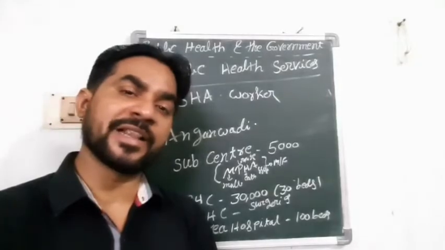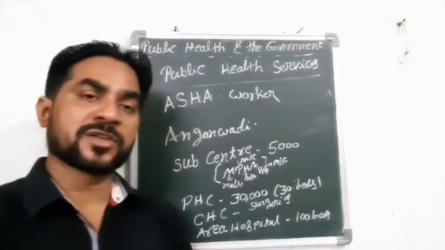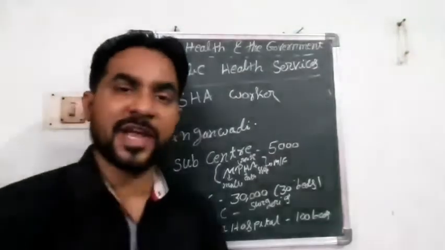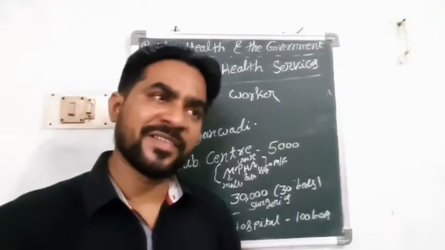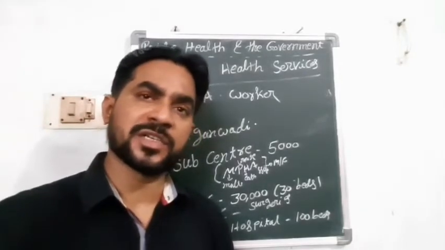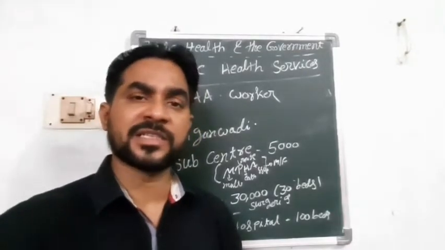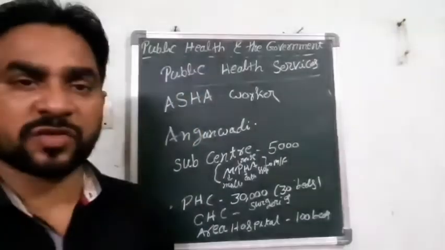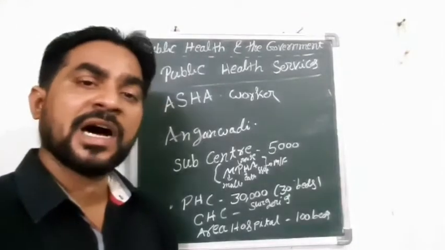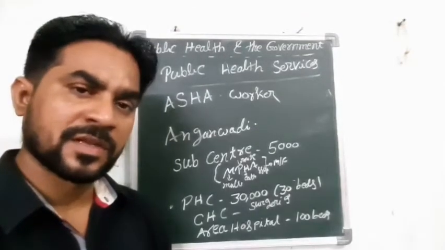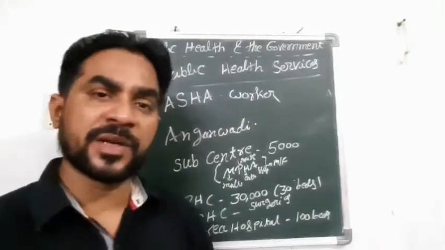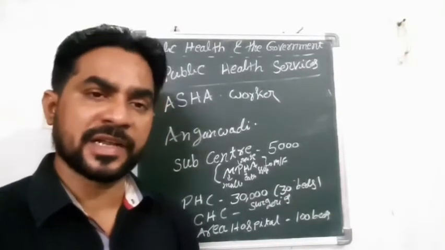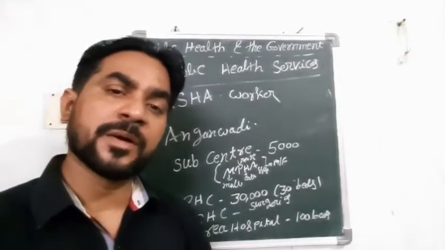Even for any health issues from the government side, there should be consultation with the Asha worker in the villages. And also we have Anganwadis. In cities, we have play schools where the children's age is less than 3 years. Similarly, in villages, we have Anganwadi centers, working for the development of small children, giving them proper nutrition.